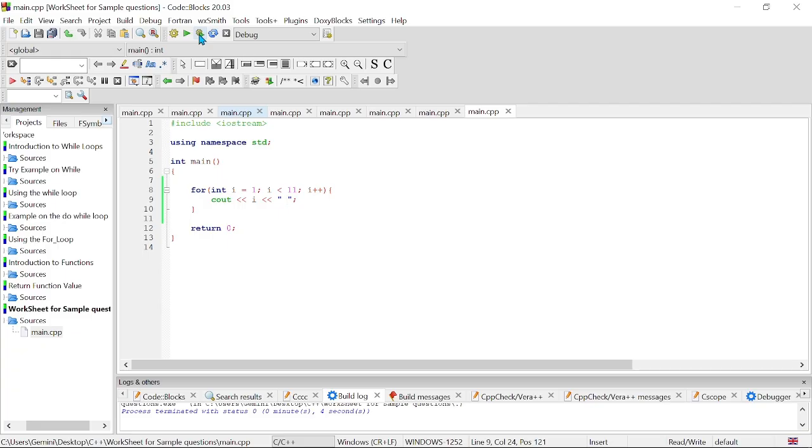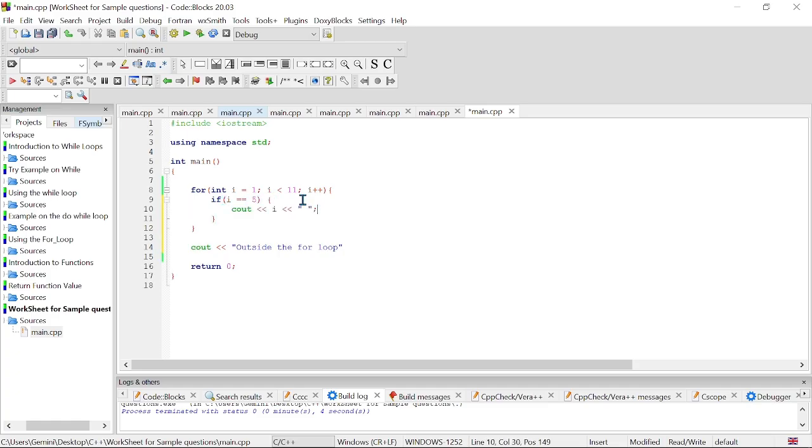So let's see, when we get to 5, we want to break out of this loop and not continue, go to the next line of code, right? So let's actually put something here like outside the for loop. So I'm going to take this and then let's say if our i is equal to 5, right?